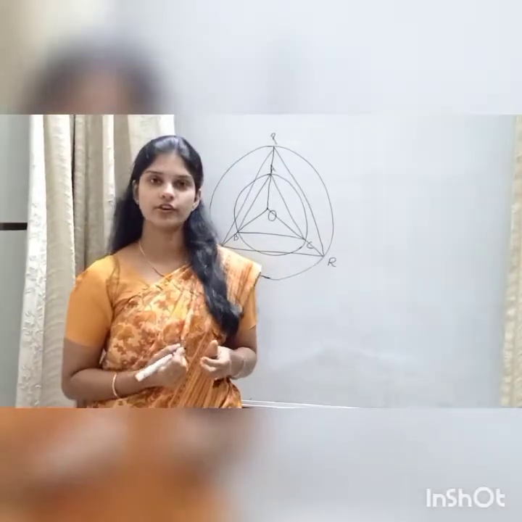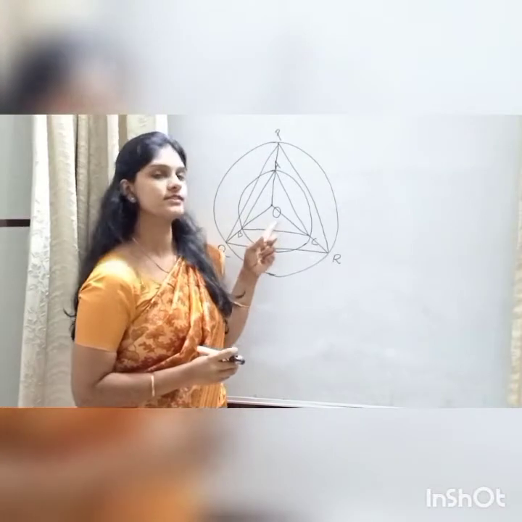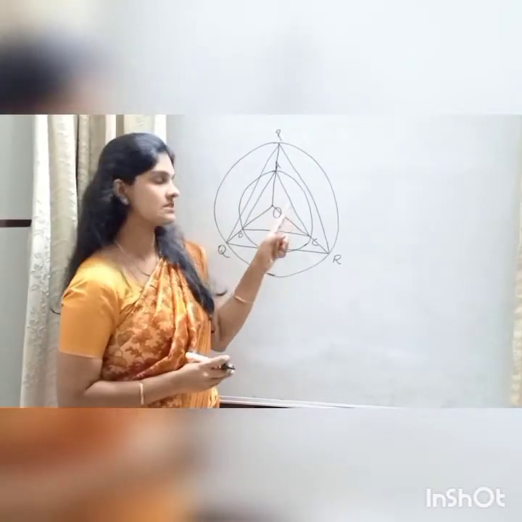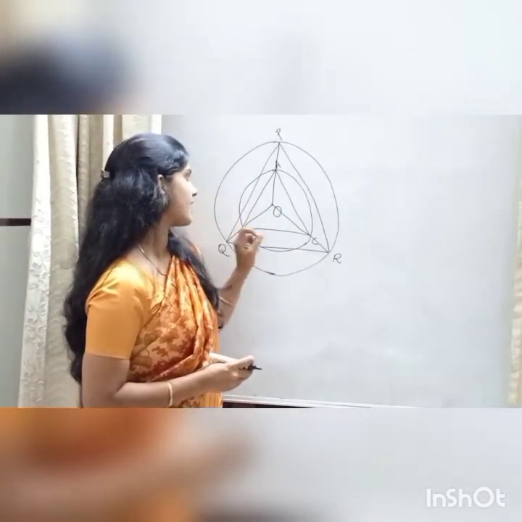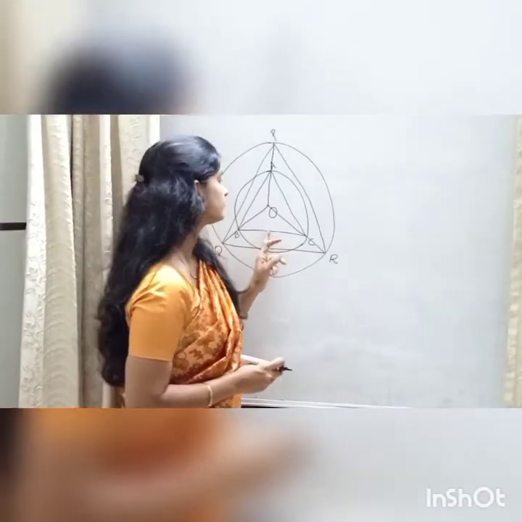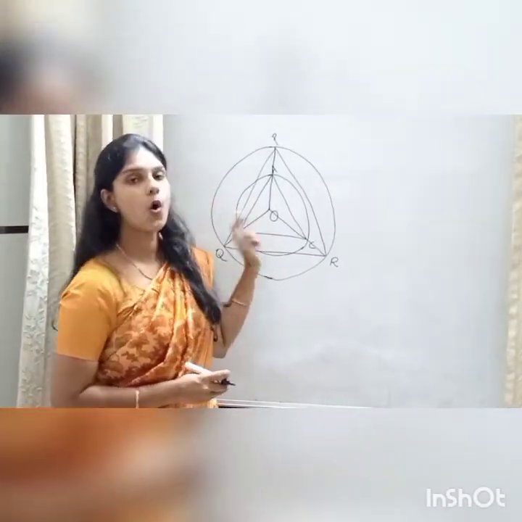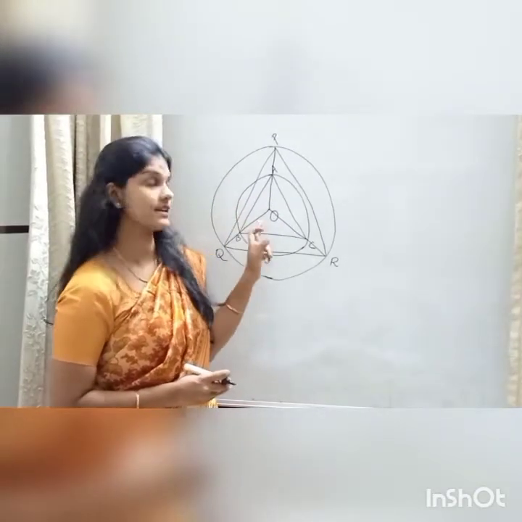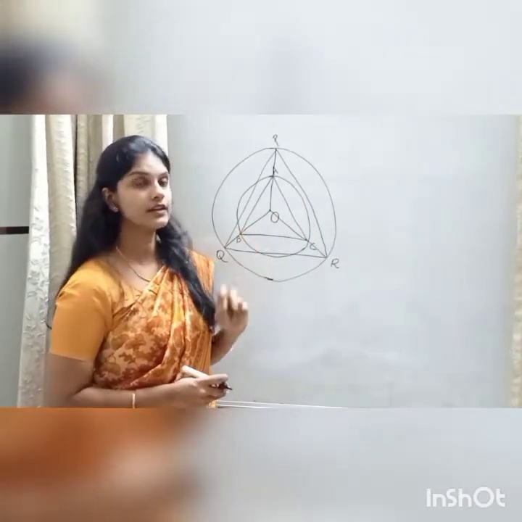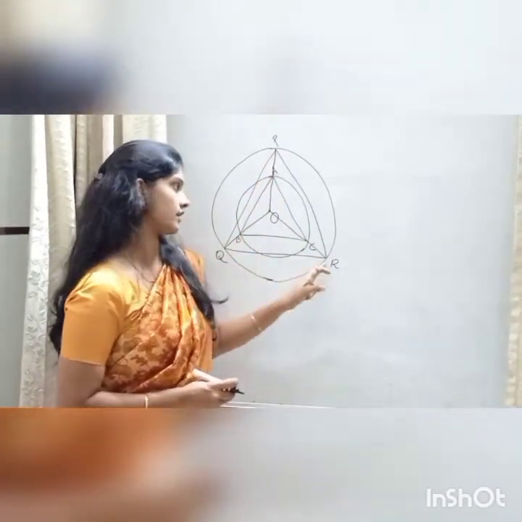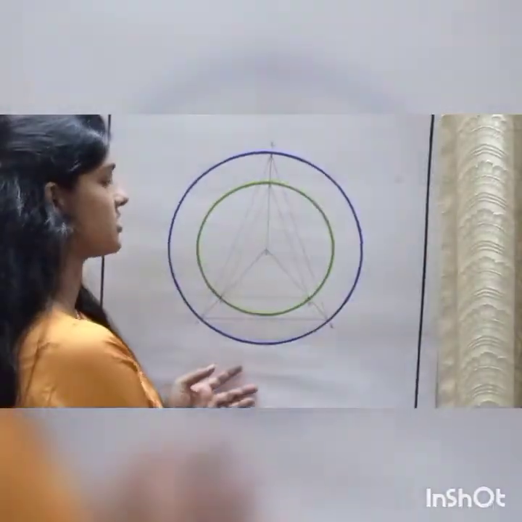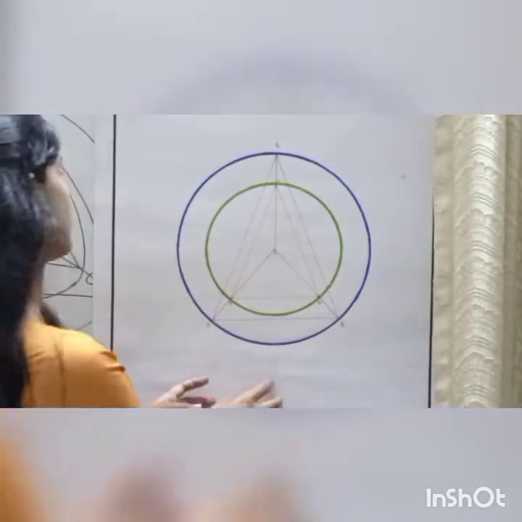So what have we got here? We have got a point O as a center and a small circle around this. We have an equilateral triangle ABC inscribed in the small circle. Now, taking this point O as a center, we have drawn a bigger circle and we have inscribed an equilateral triangle PQR. Now, what have we got? We have got a picture like this, right?